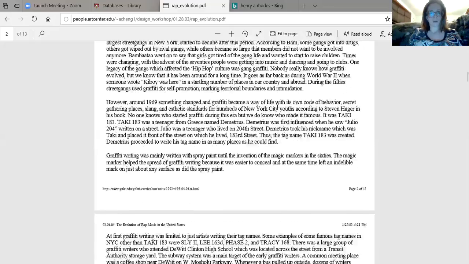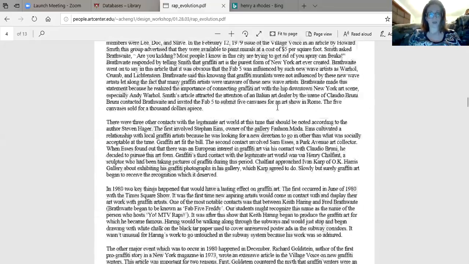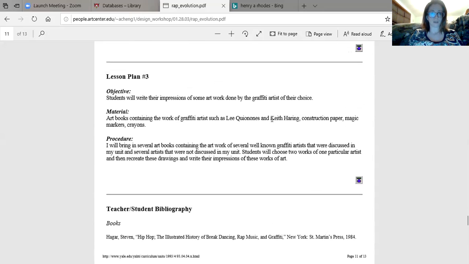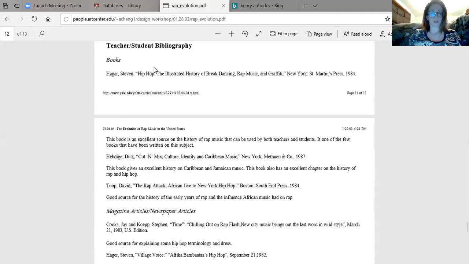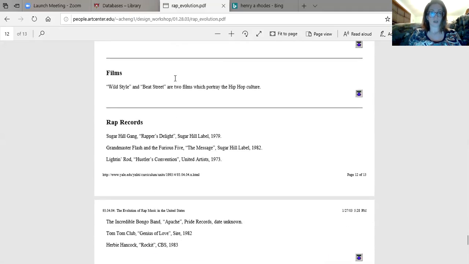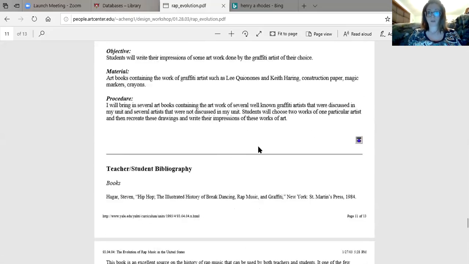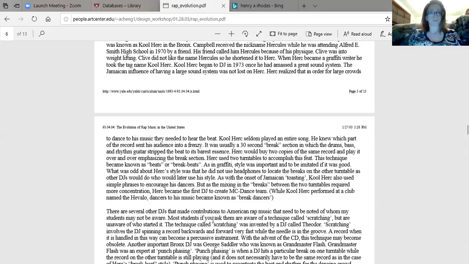However, this is still probably going to be a good source, because when we scroll all the way down to the bottom, you'll see the bibliography. He has all of his work cited here, and that's really good because it shows that he gave credit to where it was due. I hope you guys were able to see that.